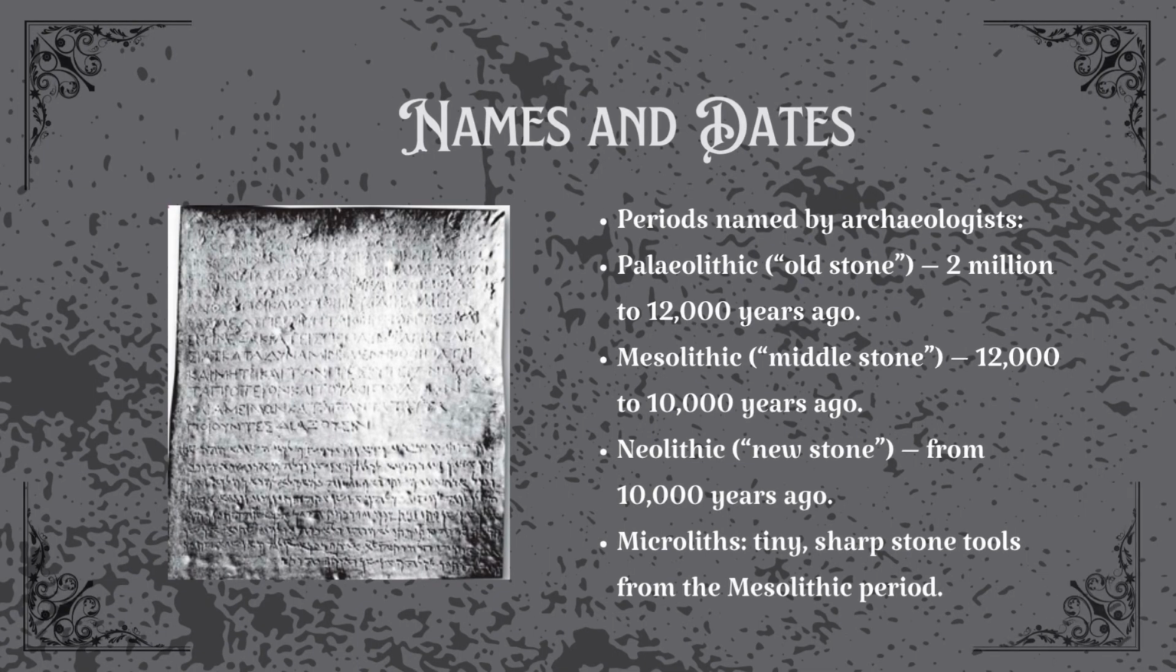Names and dates. Archaeologists call these periods based on the tools people used. Paleolithic Age, the Old Stone Age, 2 million to 12,000 years ago. Mesolithic Age, the Middle Stone Age, 12,000 to 10,000 years ago. Neolithic Age, the New Stone Age, after 10,000 years ago. In the Mesolithic period, they made tiny razor-sharp stone tools called microliths, small but deadly efficient. Evolution wasn't just biological, it was technological.